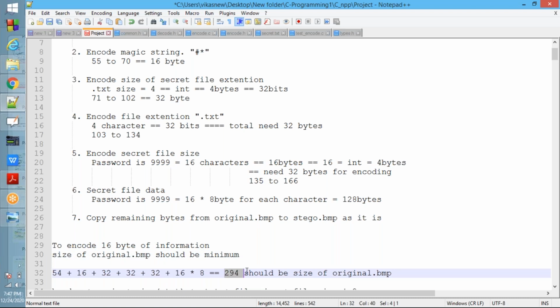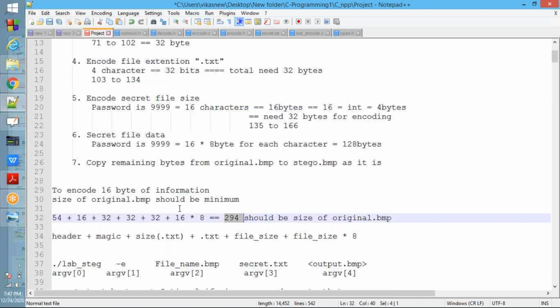Then only we can encode the information. See now: 54 byte header, next magic string, size of .txt, size of file, next content of file. For this, the minimum should be 294 bytes.